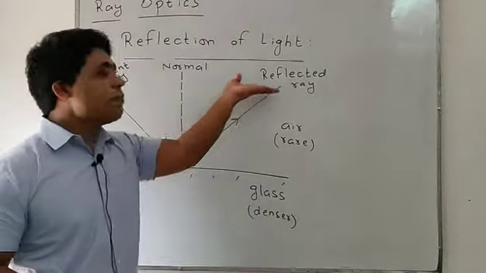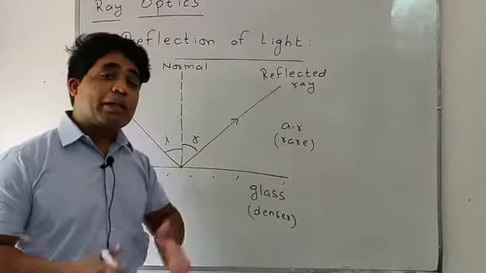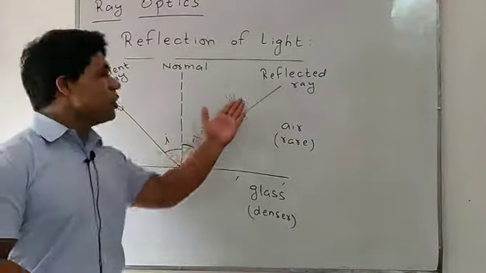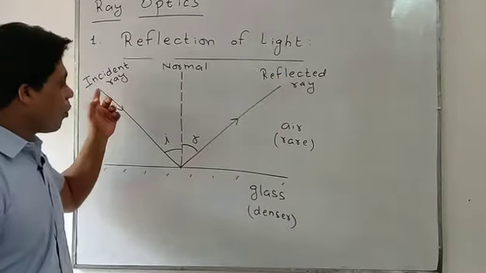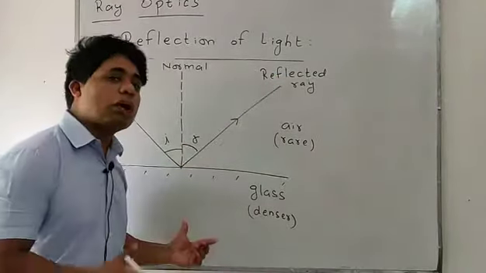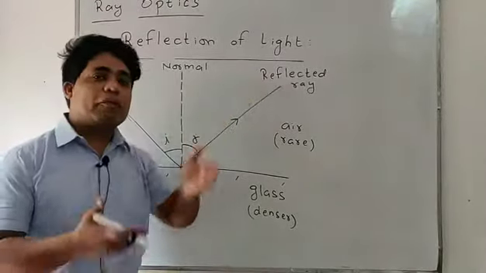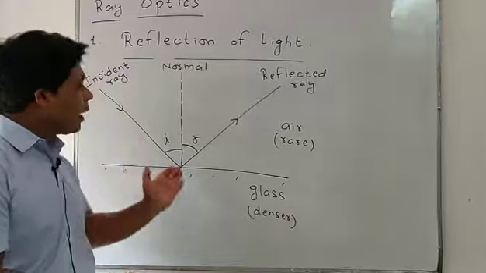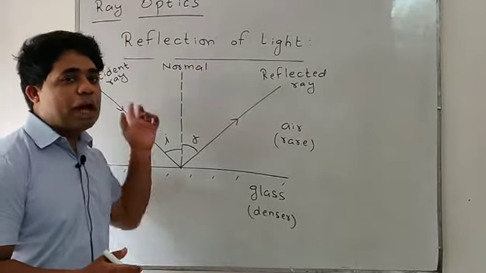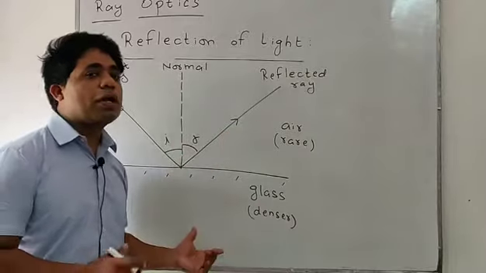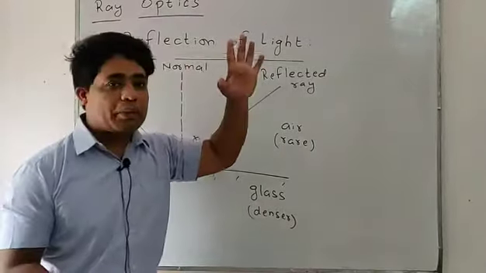It is bouncing back. The phenomenon of bouncing back of light, the phenomenon of change in the path of the light without change in medium. Light will travel from rare to rare; it will not enter into the denser medium. Such a phenomenon is said to be reflection of light.